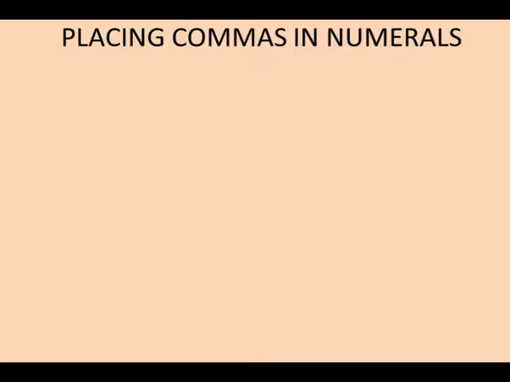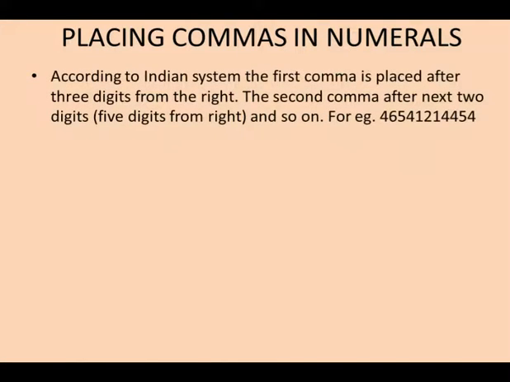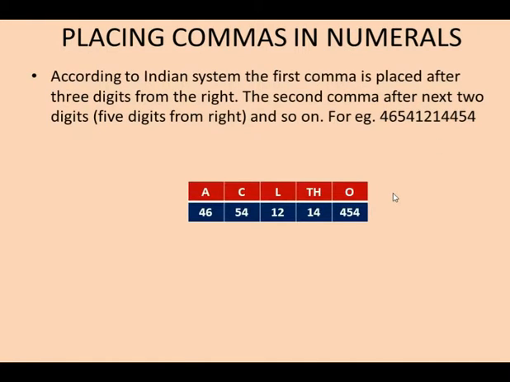Then we look at how we place commas in numerals. According to the Indian system, the first comma is placed after 3 digits from the right, the second comma after the next 2 digits, that is 5 digits from the right, and so on. For example, we have taken a number and need to place the commas. Here I have taken a small tabulation according to the place value chart: ones, thousands, lakhs, crores and arabs.